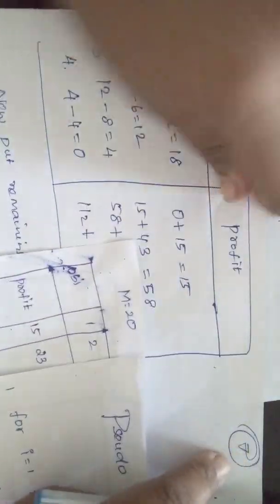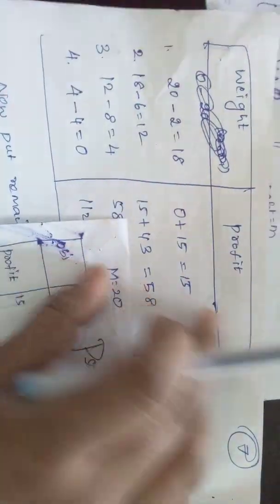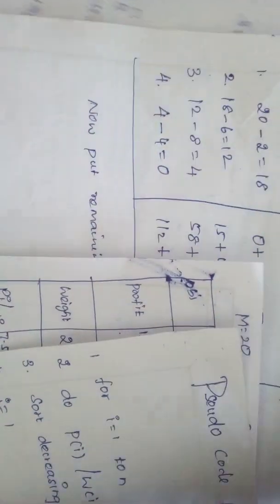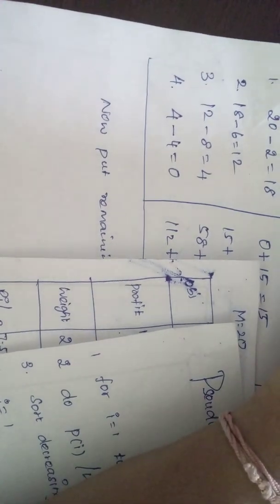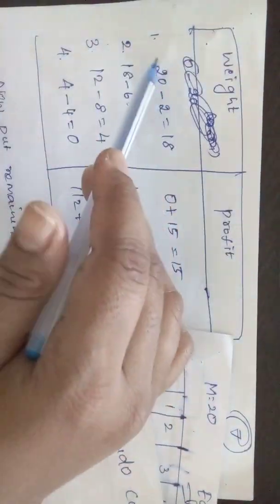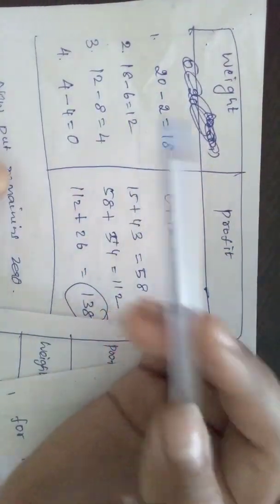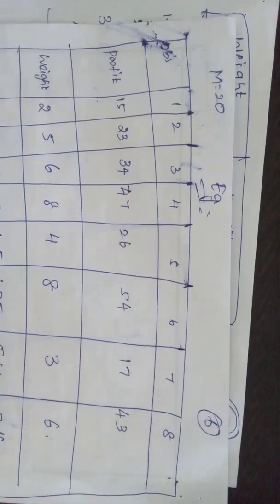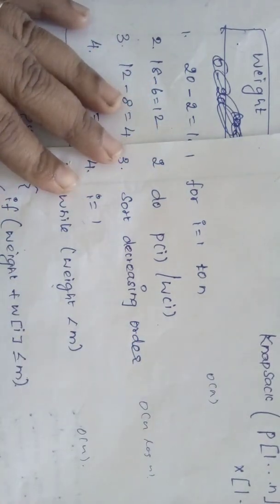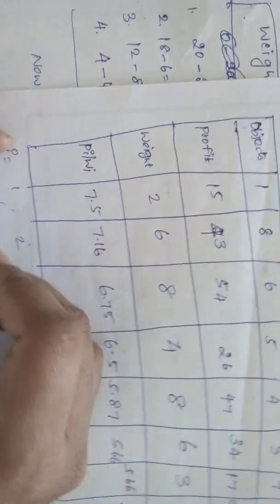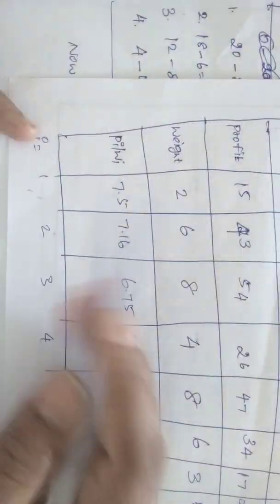I sorted it this way. Now see the weight and profit for each object, 1, 2, 3, 4 and so on. There are 8 objects, and I am going to solve this one. I have done this and sorted in decreasing order. Now i equals 1, and I am starting from the first object.